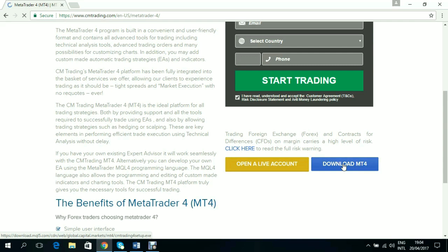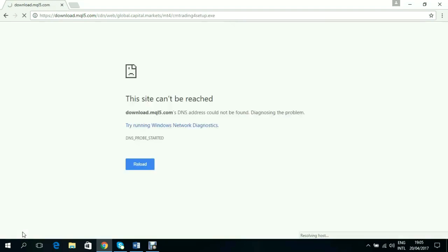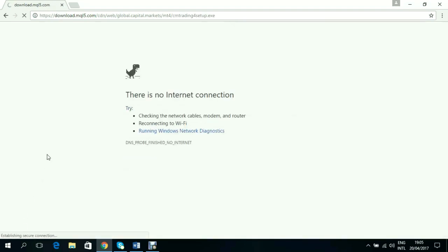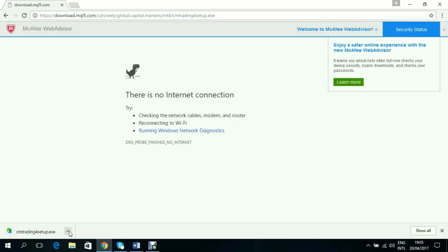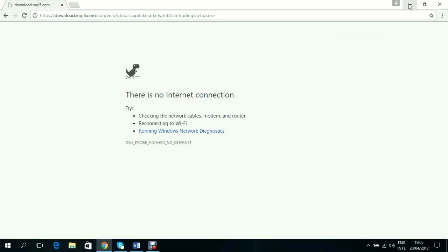All we need to do is to click, and look at the extreme left below the screen here. If it starts to download, we will see it there. Alright, so here it is downloading. It doesn't take much time. Good, here we are. So all we need to do is to open it and then install it.